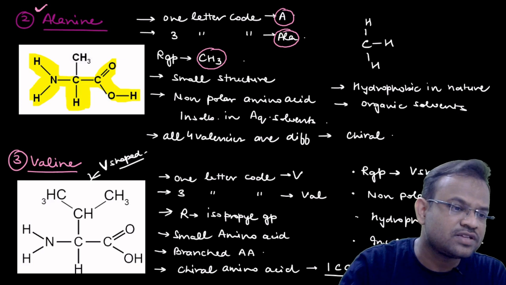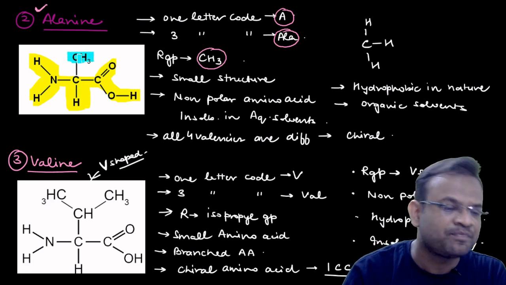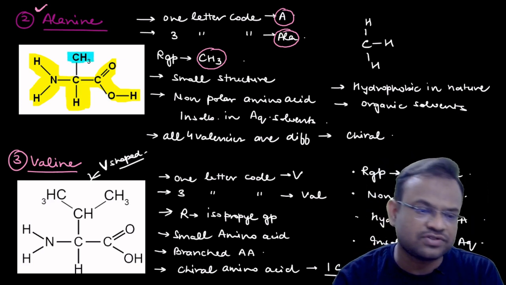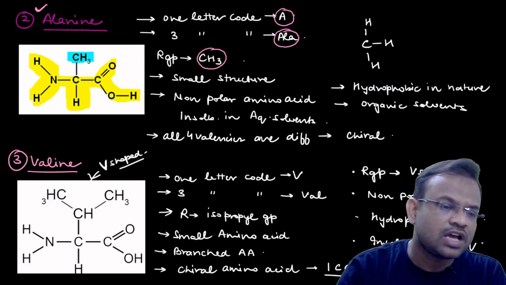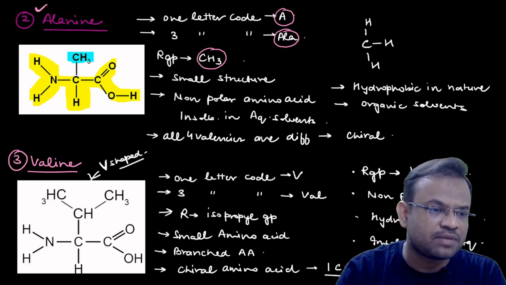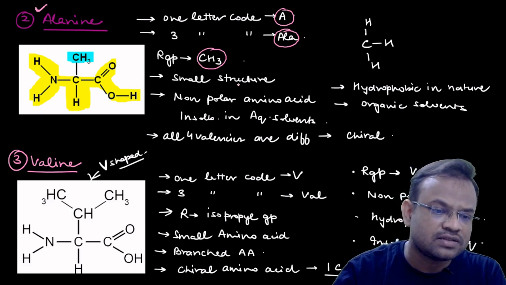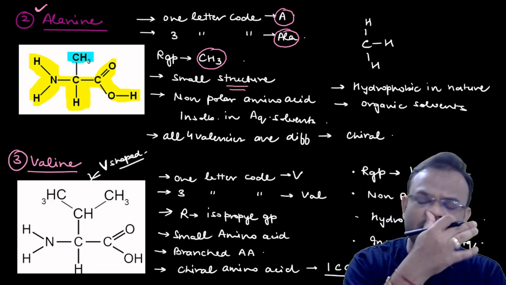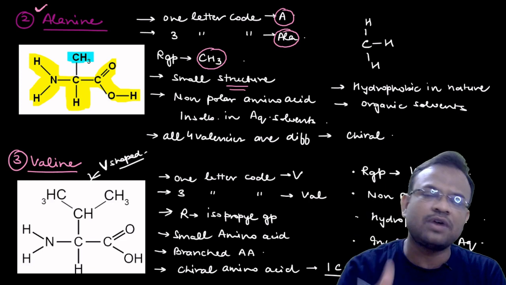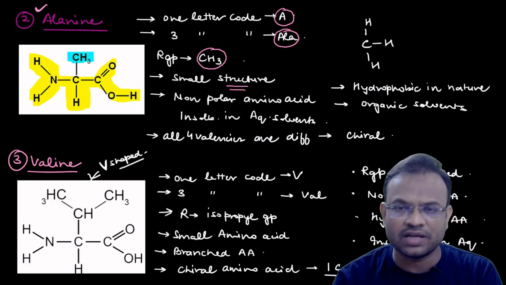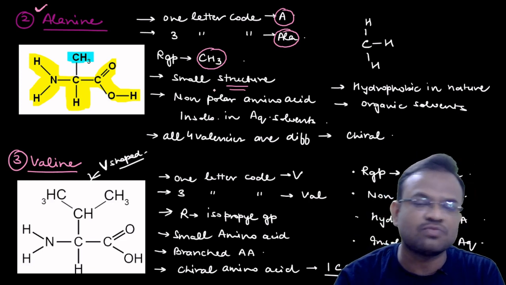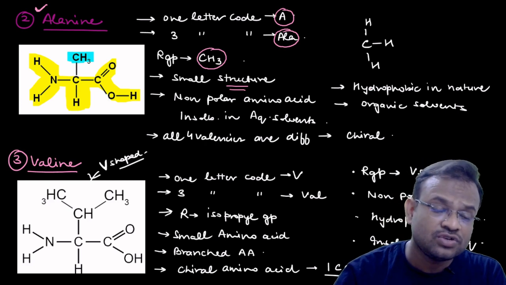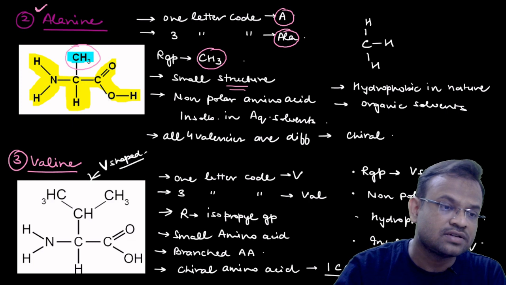So what is the difference? The difference is this CH3. I told you that the R group is CH3. Now again talking about the salient features of this amino acid, it has a small structure. Definitely it is just comparable, just one step above glycine, so definitely it has a small structure. Since you already know that this is CH3, you know this.